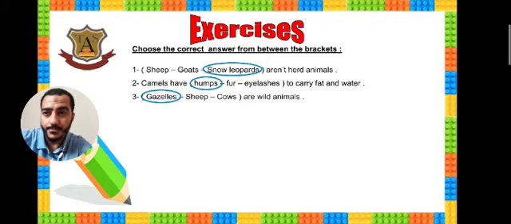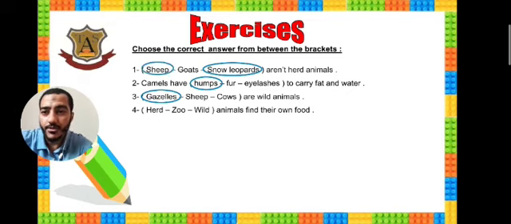Number 4. Herd, zoo, wild animals find their own food. Of course, wild. Herd animals, no. Zoo animals, no. Wild animals find their own food.